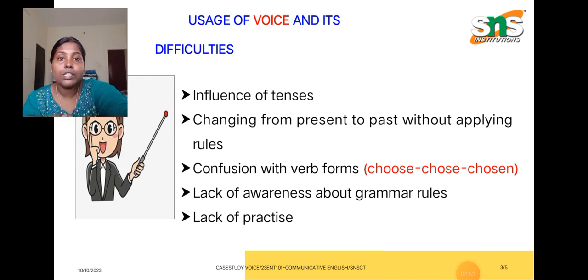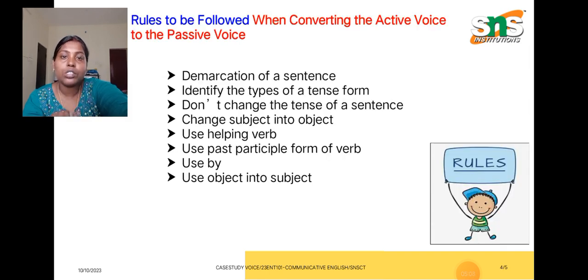And lastly, we have seen a lack of practice and a lack of knowledge in grammar rules. Next, I am going to show you what rules must be followed. You can take this as a simple trick for converting a sentence from active to passive. Undoubtedly, this trick will help you to work out any kind of difficult sentence.